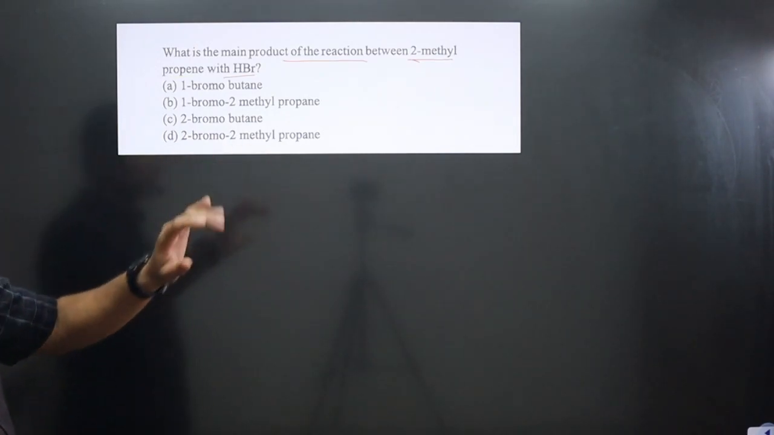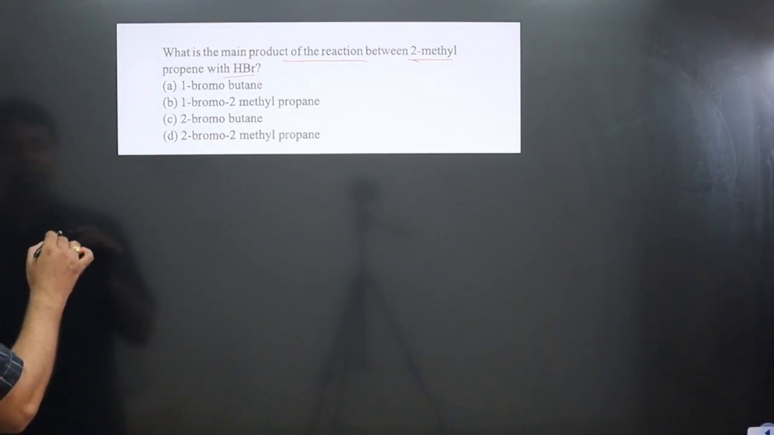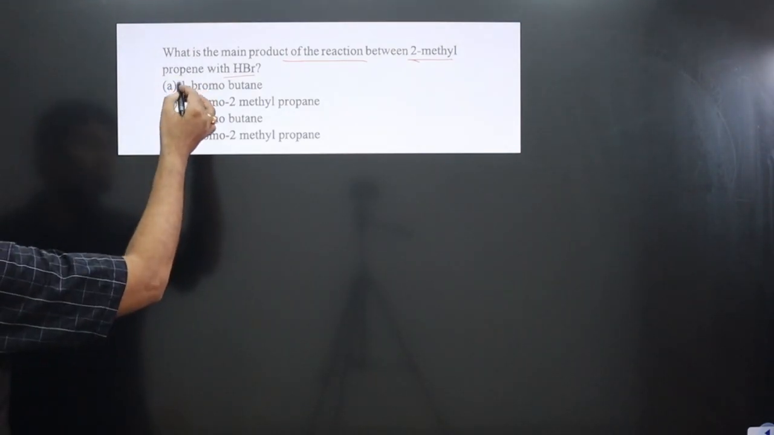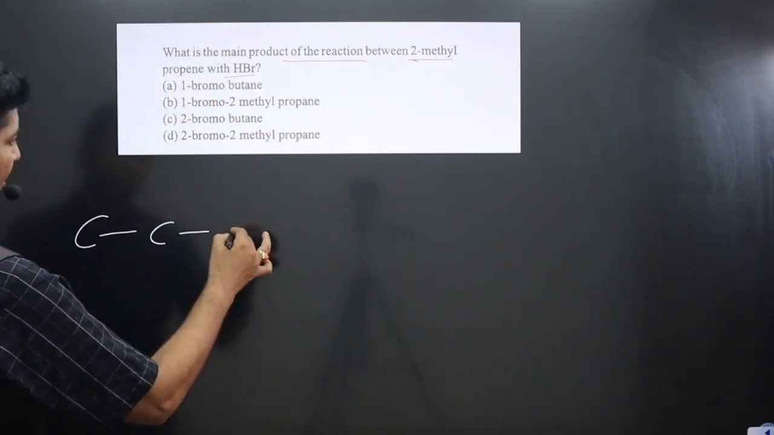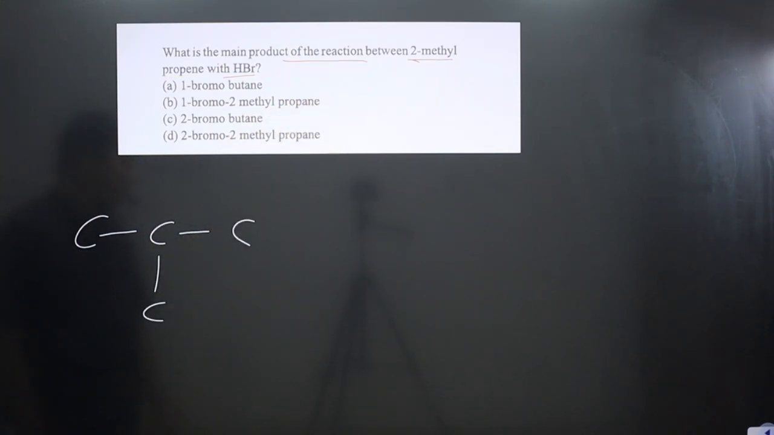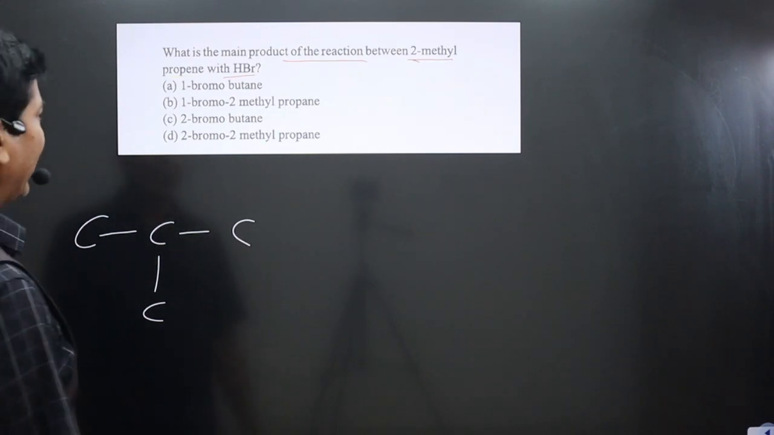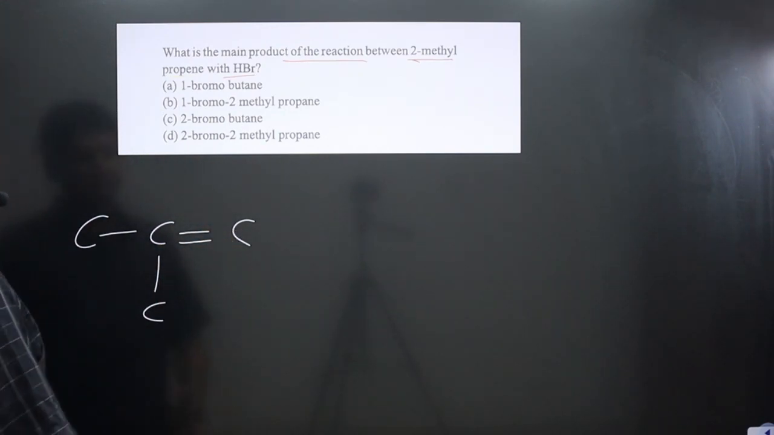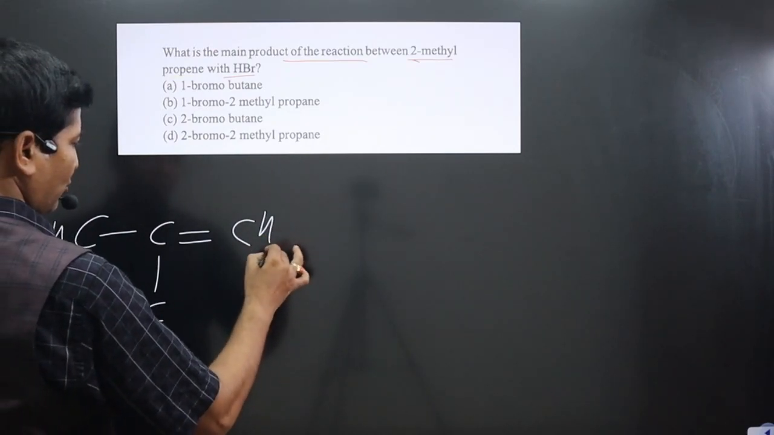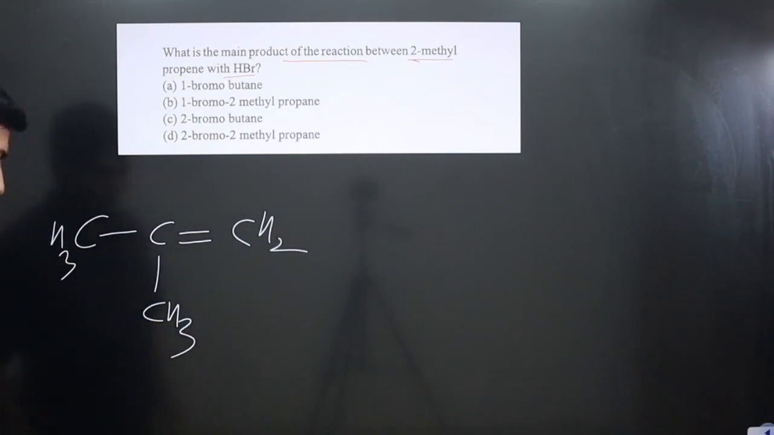First of all, we can draw the structure. We have 2-methyl propene, so we have C. How many carbon in the parent chain? Propane, 3 carbon are there. C and C is there. It says 2-methyl, so at the second carbon a methyl group is attached. We attach a double bond here. Alkene is there. Satisfy the valency of carbon. We have CH3. Sorry, it is going to be CH2, and here we have the CH3.